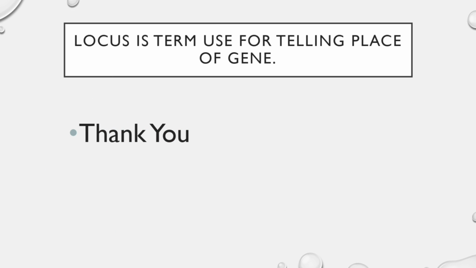And one term is always used for referring to an allele, that is locus. Locus means placement of the allele on the chromosome. Where that allele is present is called the locus of the allele in genetics. We use it often when we study genetics: locus, loci. So this was today's topic.